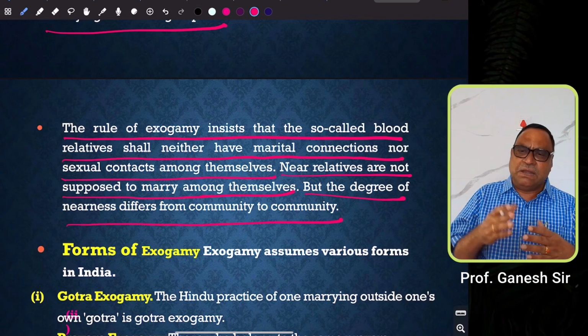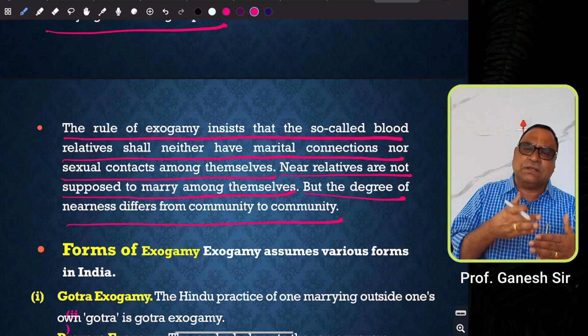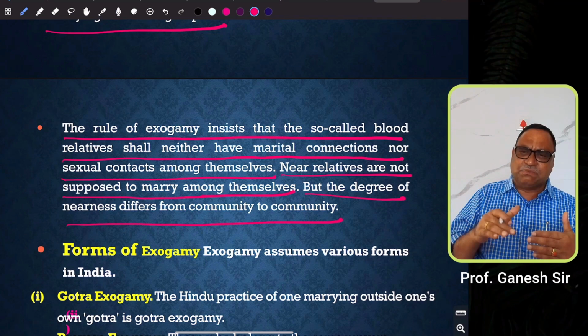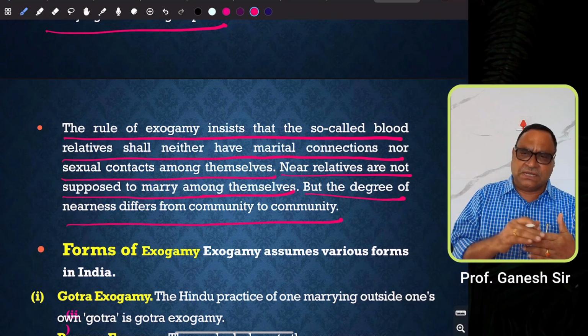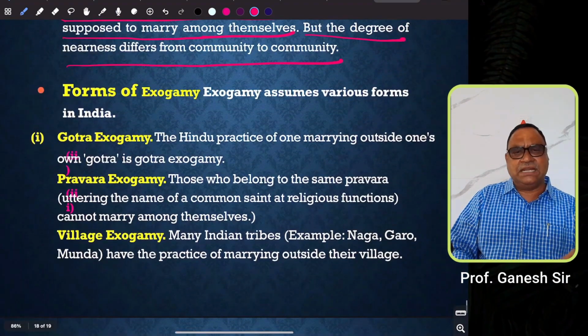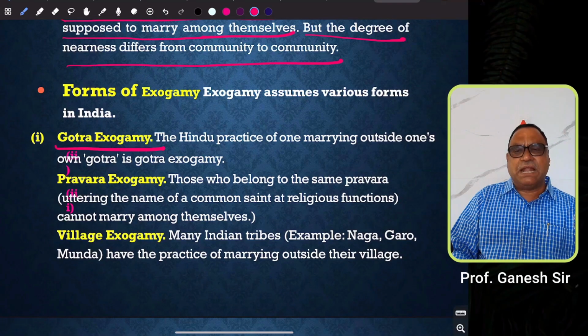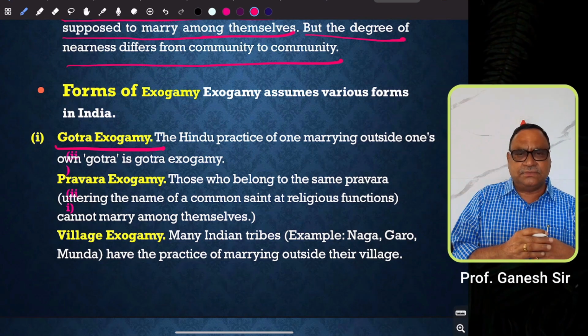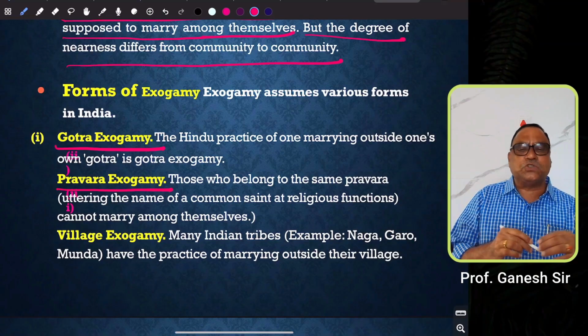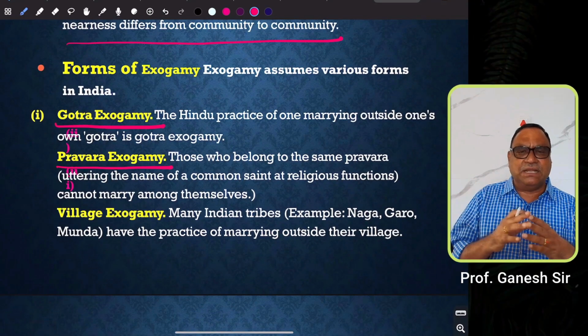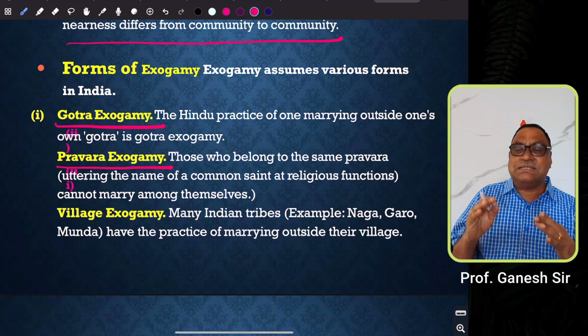Therefore, a person belonging to one gotra or clan is supposed to marry from another gotra or clan. And the same thing is practiced among many tribal communities. In this context, we can give certain examples. Say, gotra exogamy: the Hindus practice marrying from outside one's own gotra. Similarly, pravara exogamy. Pravara means uttering the name of a common saint at religious functions.